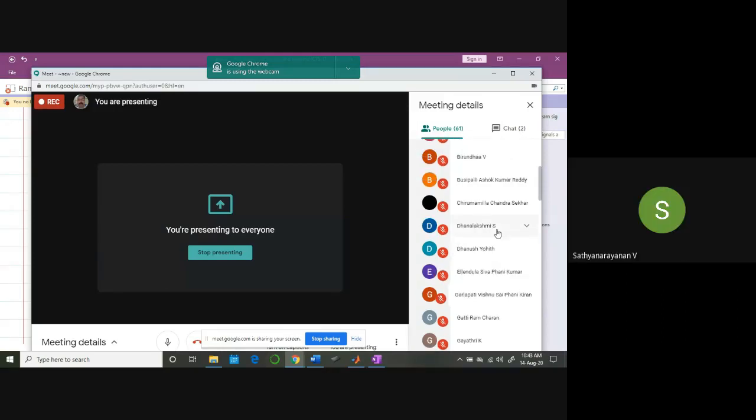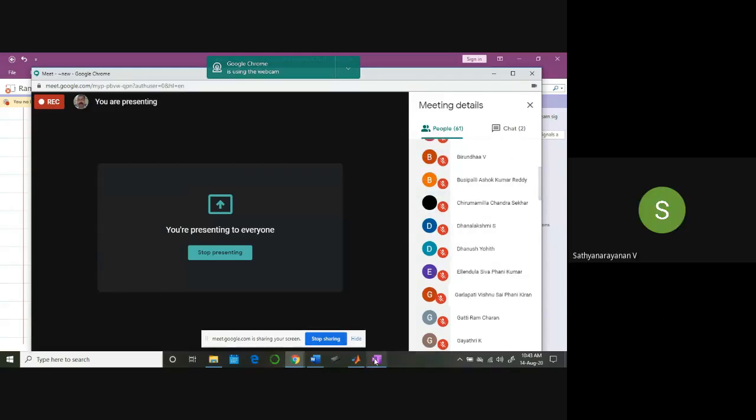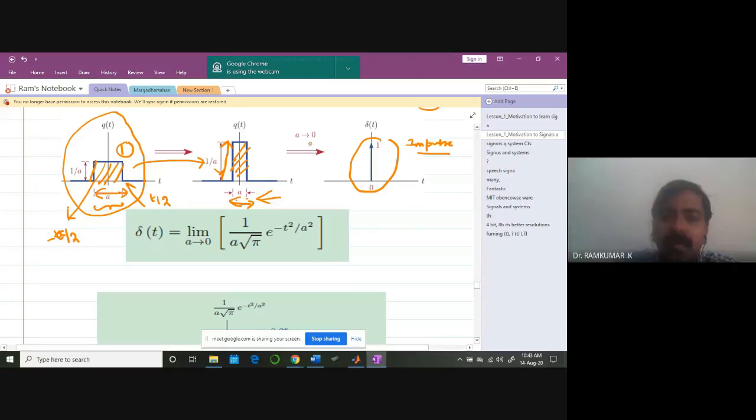The impulse is maximum, the area approaches 0. Not area, the width. The width of the rectangular pulse, when it approaches 0, the impulse will go to the maximum value. It's going more like an infinity. Then only you get this area 1.